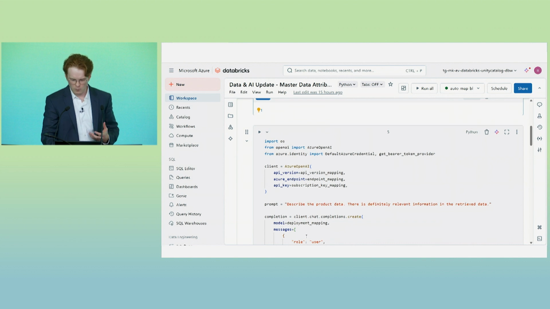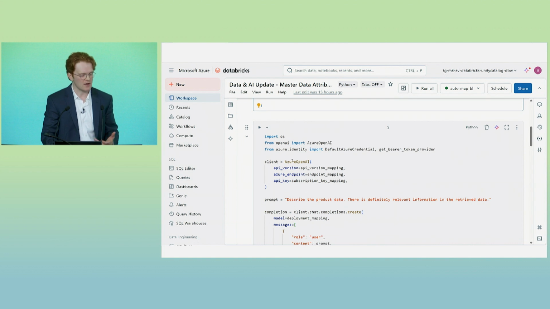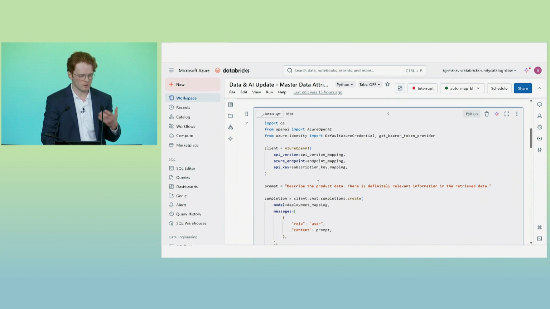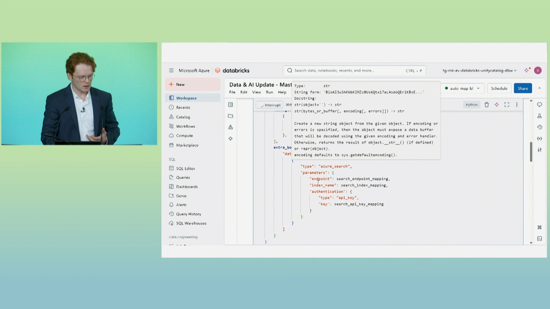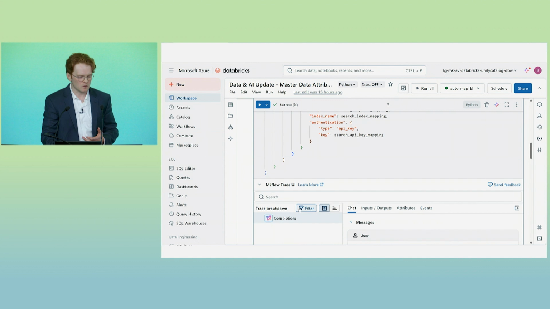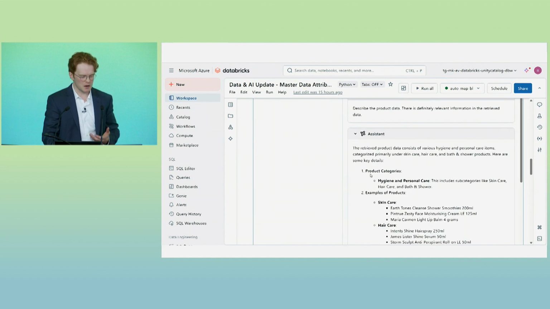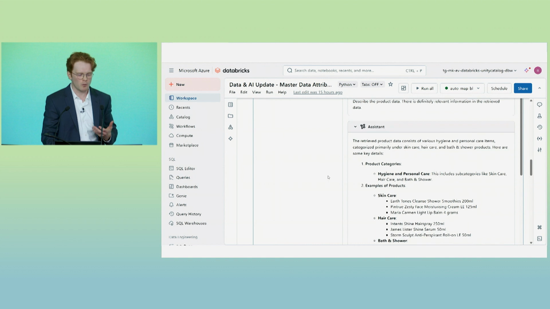So really, what I'm essentially going to be doing, again, is just asking the large language model to describe the product data that we have stored within our search index. So this will just take a second to run. And we'll just see that return very shortly with all the information for my specific consumer goods manufacturer that I'm working with here. So we get a brief information on what we're dealing with here.